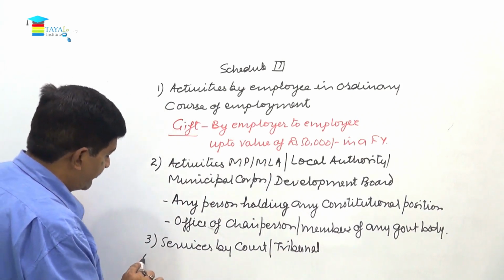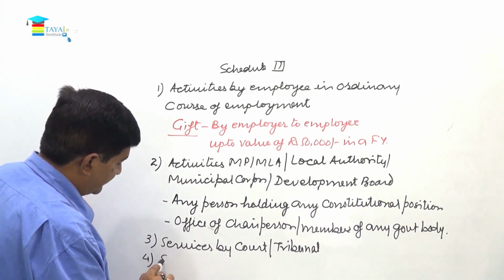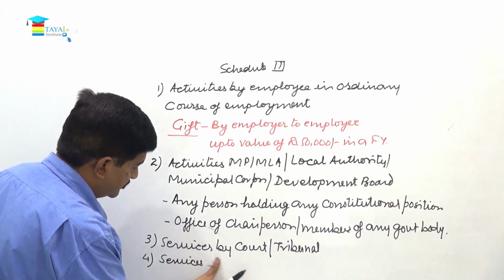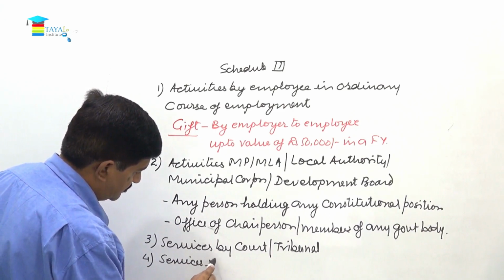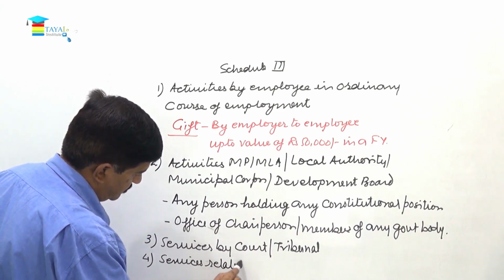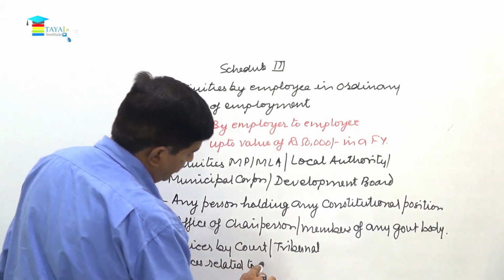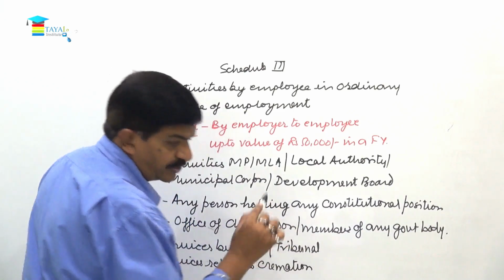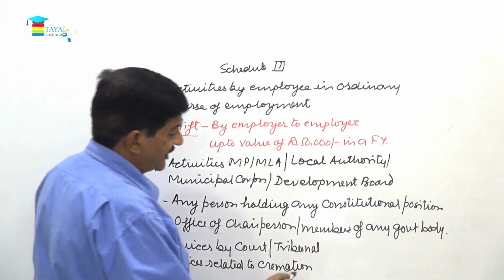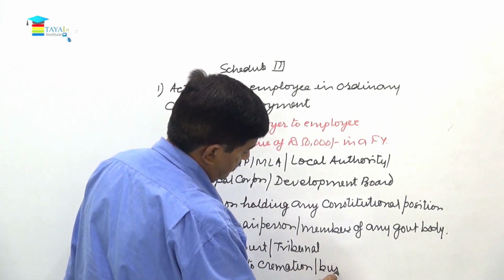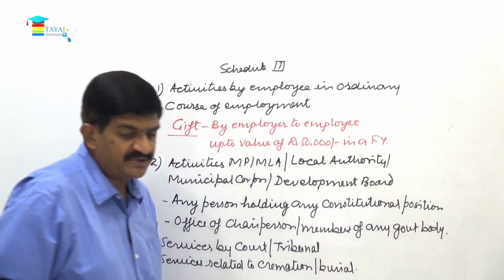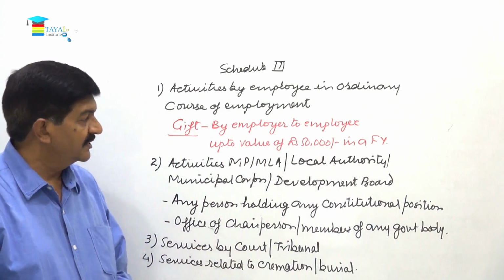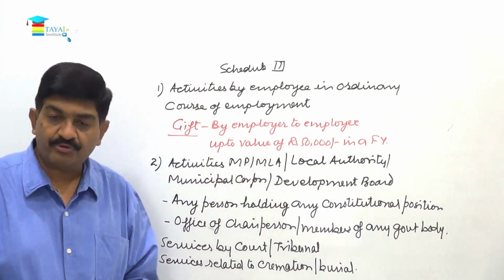Then number 4, services related to cremation, or you can say last rite of a person, burial. These are not considered as supply of services, right? So this is Schedule 3.